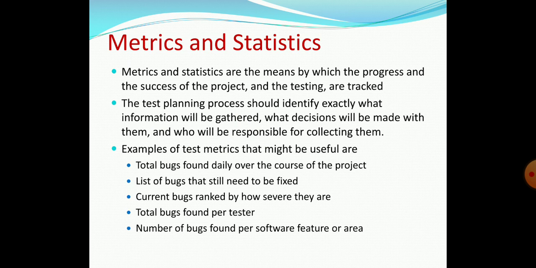So examples of test metrics that might be useful are total bugs found daily over the course of the project, list of the bugs that still need to be fixed, current bugs ranked by how severe they are, then total bugs found per tester, number of bugs found per software feature or area, risks and issues, all these things.